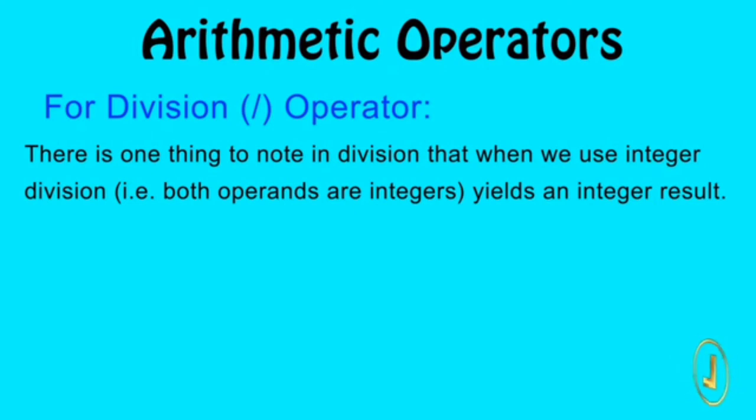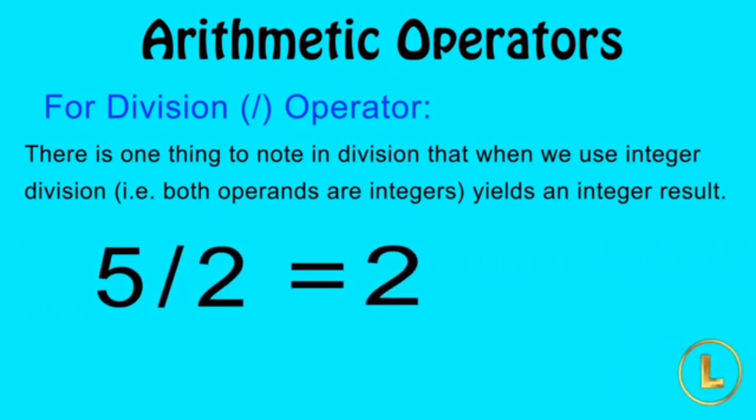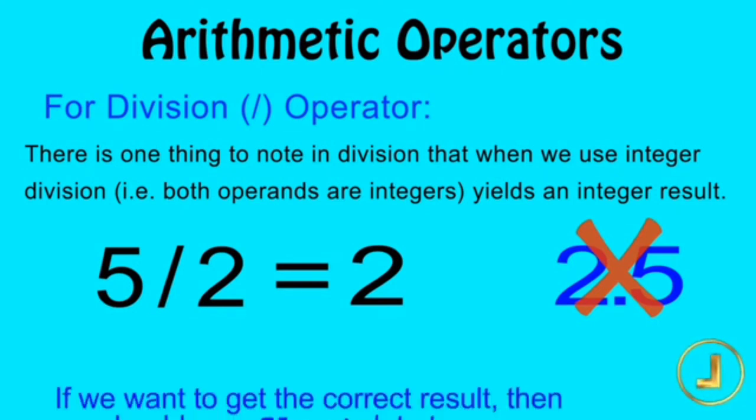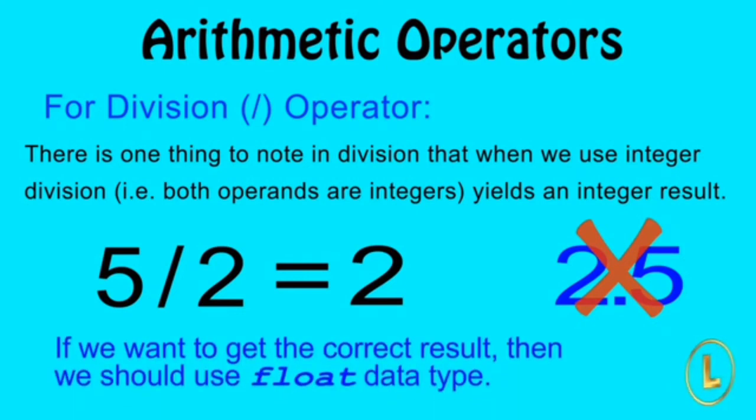For example, dividing 5 by 2 will give the integer result 2, instead of the actual result 2.5. Thus in integer division, the result is truncated to the whole number, and the fractional part after the decimal is ignored. If we want to get the correct result, then we should use the float data type.